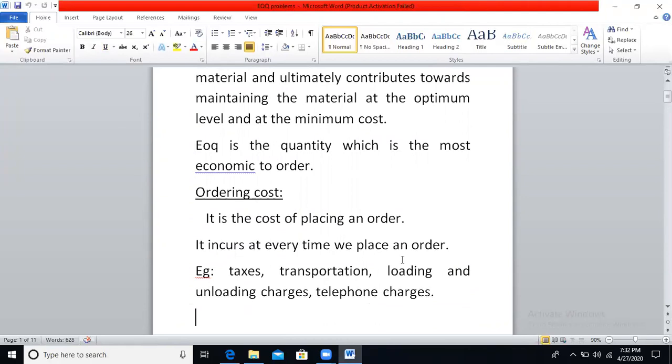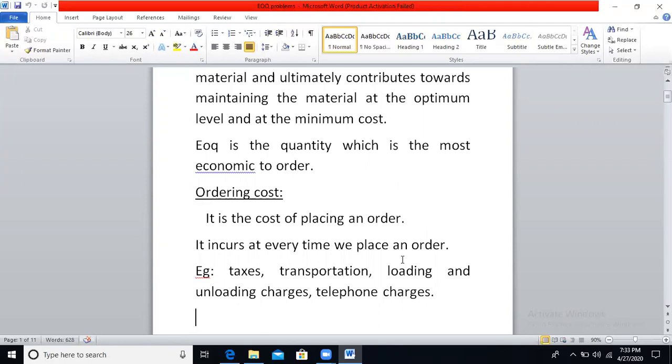In EOQ, we have two types of cost: one is ordering cost and the other is carrying cost. Ordering cost is the cost of placing an order. It is incurred every time we place an order. It means the cost of ordering the raw materials. Whenever you place an order, these expenses are incurred, for example, taxes, transportation, loading and unloading charges, and telephone charges.